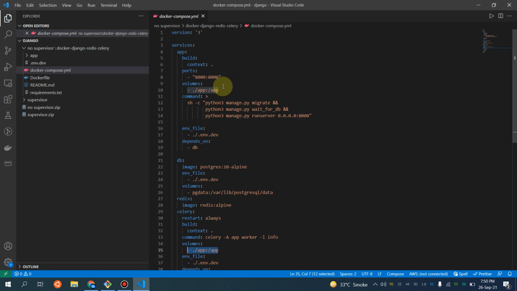Our application is going to be available on port 8000, and I will show you that I've allowed port 8000 in the security group as well. This is the environment variable directory in which Postgres credentials are available, which are going to be consumed by Celery and our application for connection.